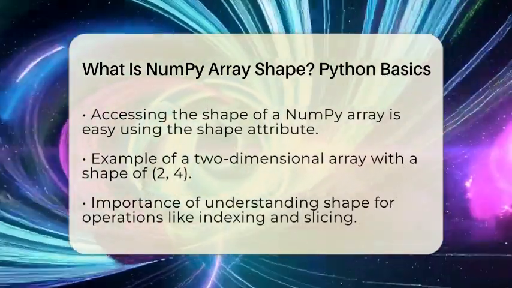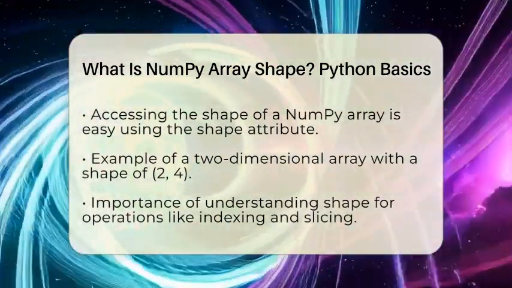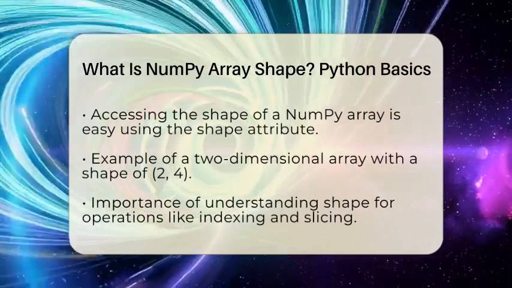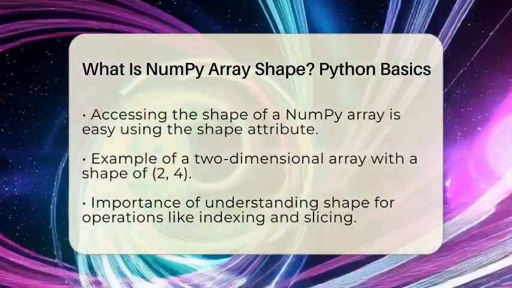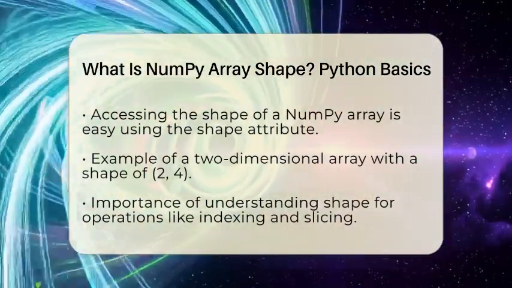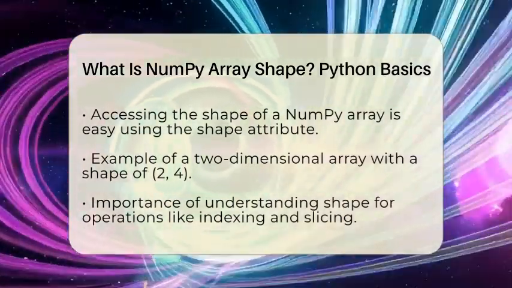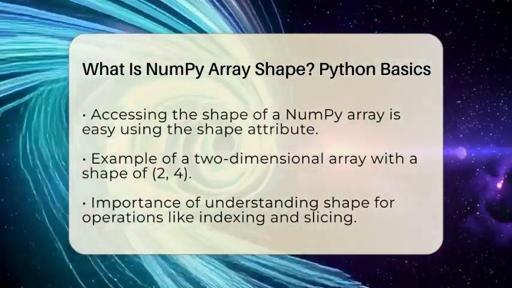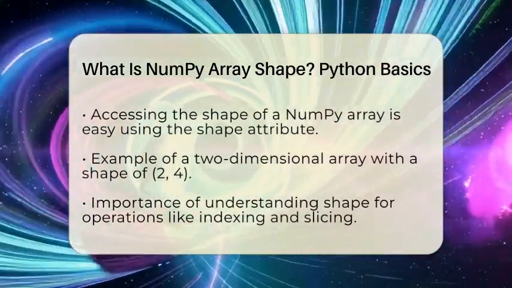This knowledge is essential when performing operations like indexing, slicing, or reshaping. The shape also tells you the total number of elements in the array. You can find this total by multiplying the numbers in the shape tuple. Let's look at an example.